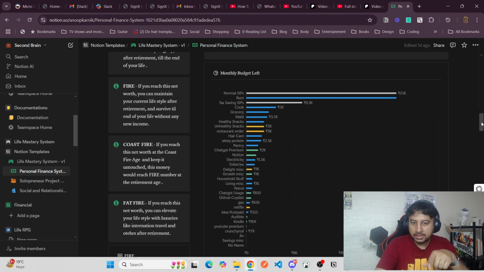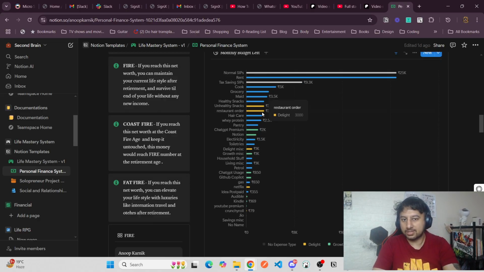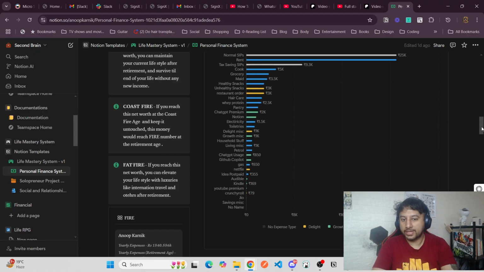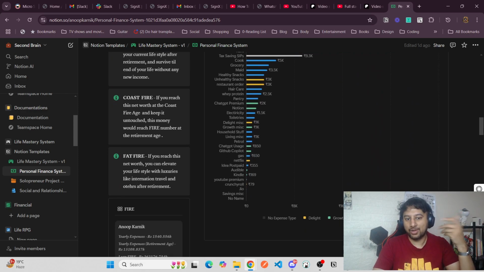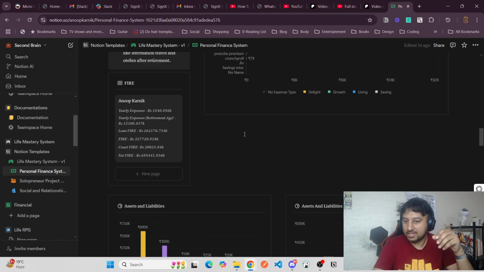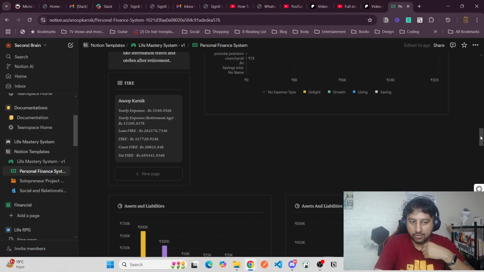These are the monthly budgets: every month, what all things I normally spend on. It can be grocery, cook, maid, healthy snacks, unhealthy snacks. Each of them is tagged as delight, growth, living, or saving. As soon as I spend, I add a transaction, and the remaining amount goes down to zero. So you know what is still left in the month. It's easier to see how much more money you need to spend this month. These are the lean fire and fire values, and all those kinds of things.